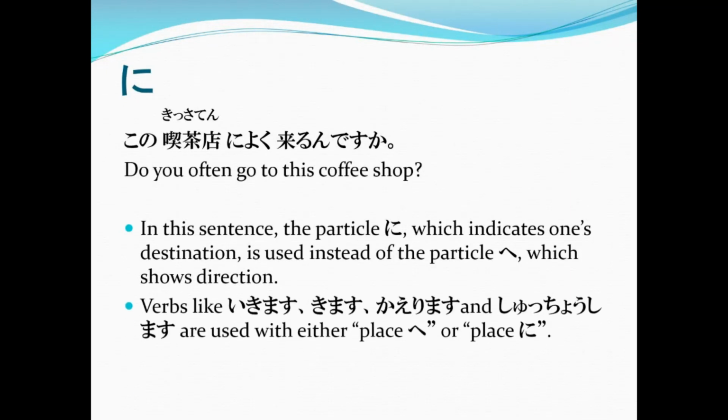So verbs like ikimasu, kimasu, kaerimasu and shucchou shimasu are used with either place へ or place に. Again, when you want to show that that place is your destination, we use に. But when you just want to state that that is your direction, you're going there, or coming from there, or going home, we use the place へ as a particle. Wakarimashita minasan? I know it's quite confusing, but try to think of what you are trying to say, and then you're good to go.